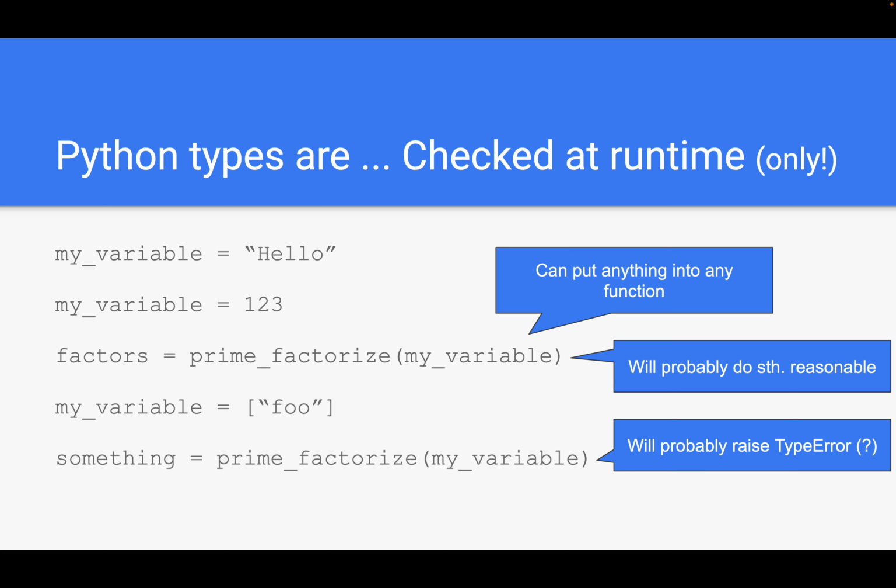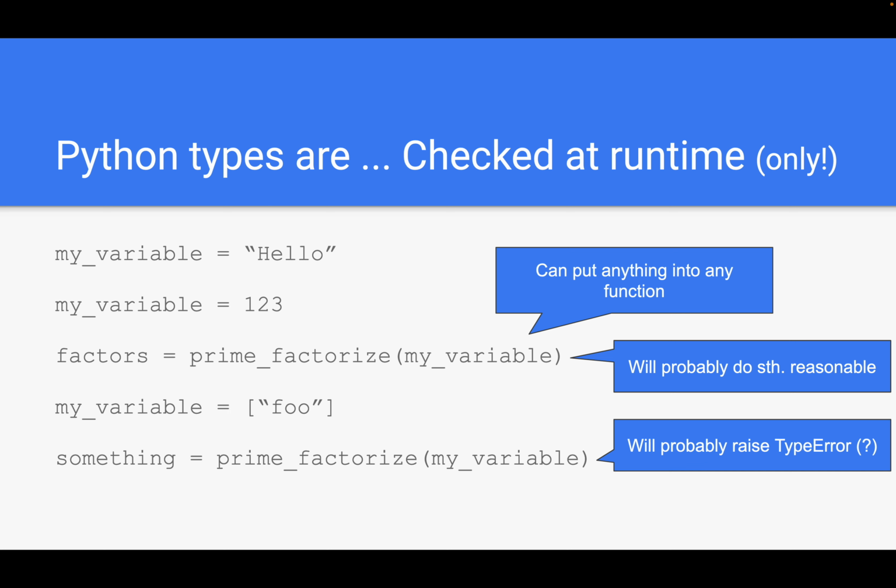Meaning we can assign a string to my variable here, we can then assign a number, and if we call prime factorize on my variable, assuming that prime factorize actually does a prime factorization of a number, this will probably do something reasonable. And if after that we try and stick a list into the same prime factorize function, this would probably raise a type error or value error or attribute error at runtime.